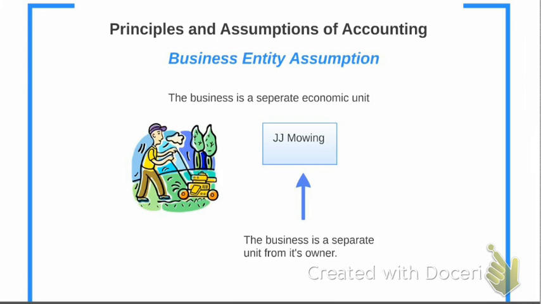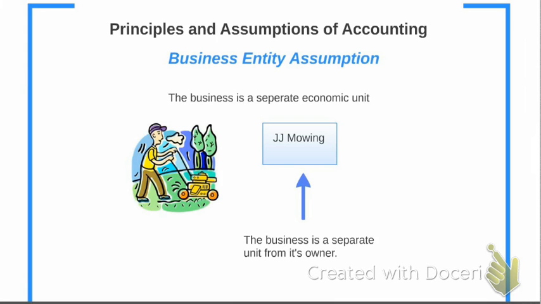This simply states that the business is a separate unit from its owners. So, if there's a business, its accounting records have to be maintained separately from those of its owner. For example, let's say that you decide to start a lawn mowing business and decide to call it JJ Mowing.